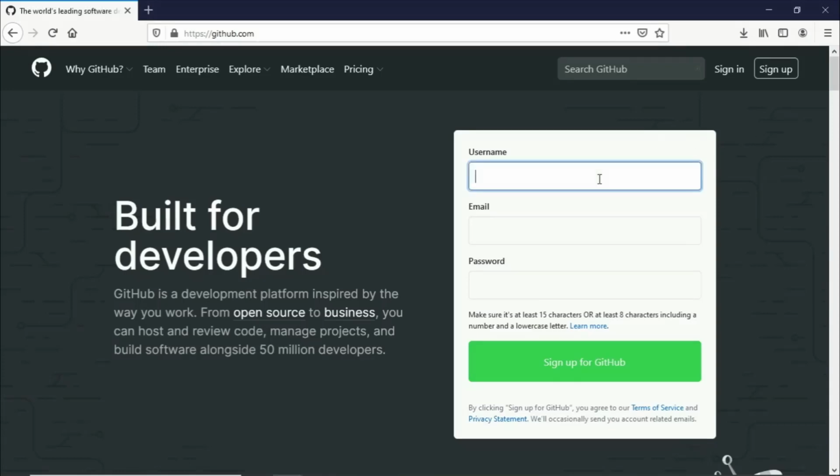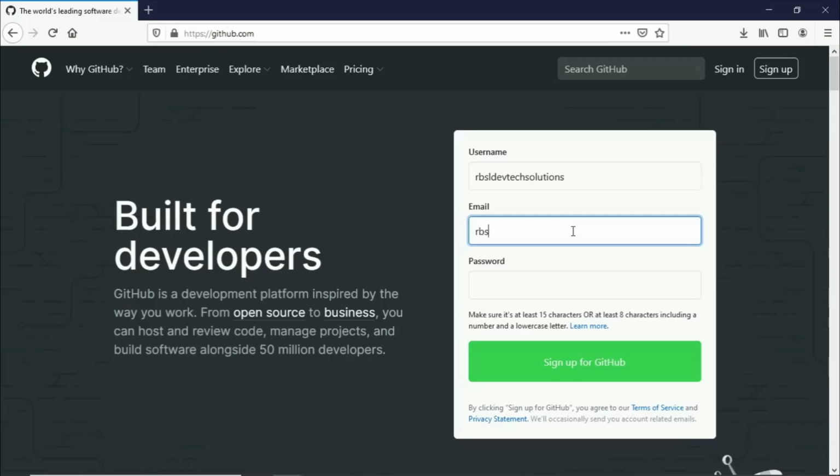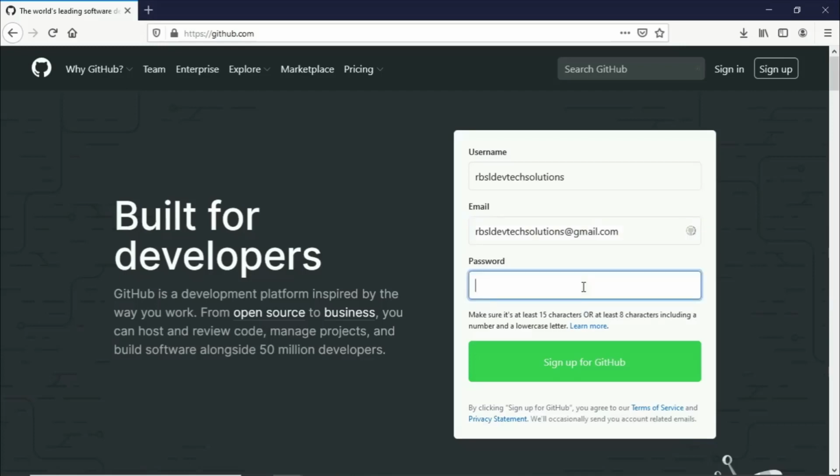Now let's go and put here our username, rbsldevtechsolutions, and the email will be rbsldevtechsolutions@gmail.com. And let me go and create a password. So let me go and type the password that I would want to use here.